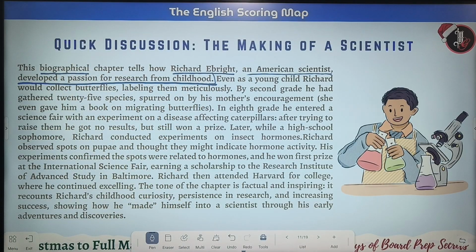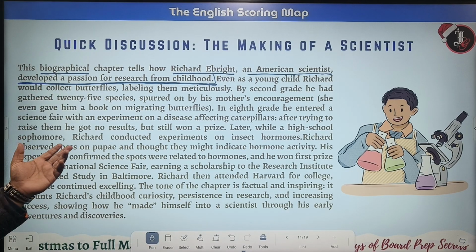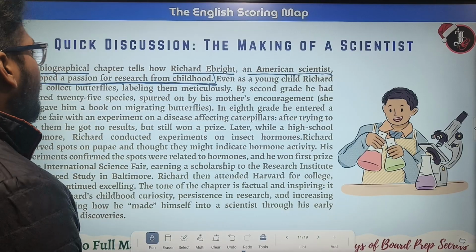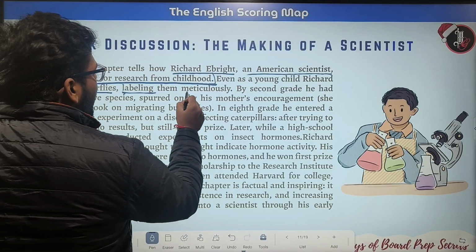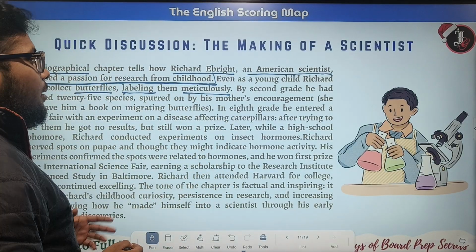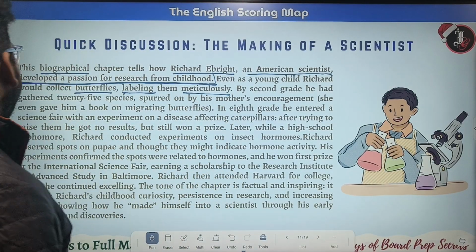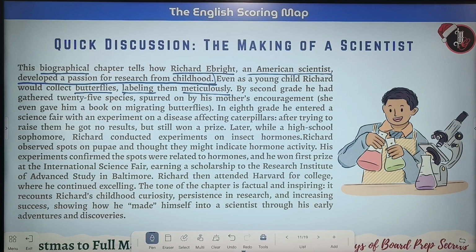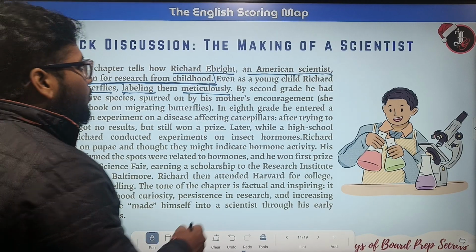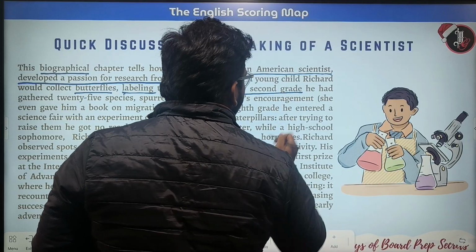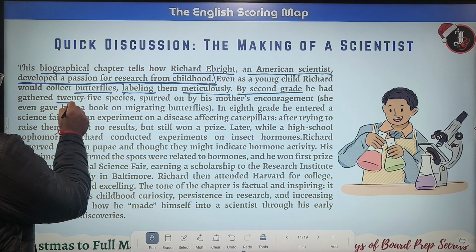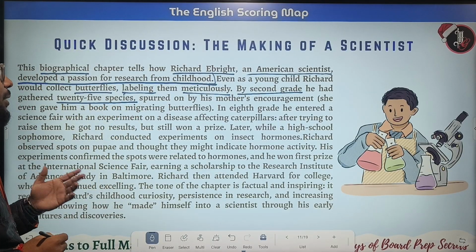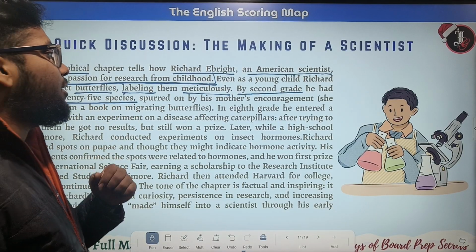Even as a young child, Richard would collect butterflies, labeling them meticulously. By second grade, he had gathered 25 species, spurred on by his mother's encouragement.